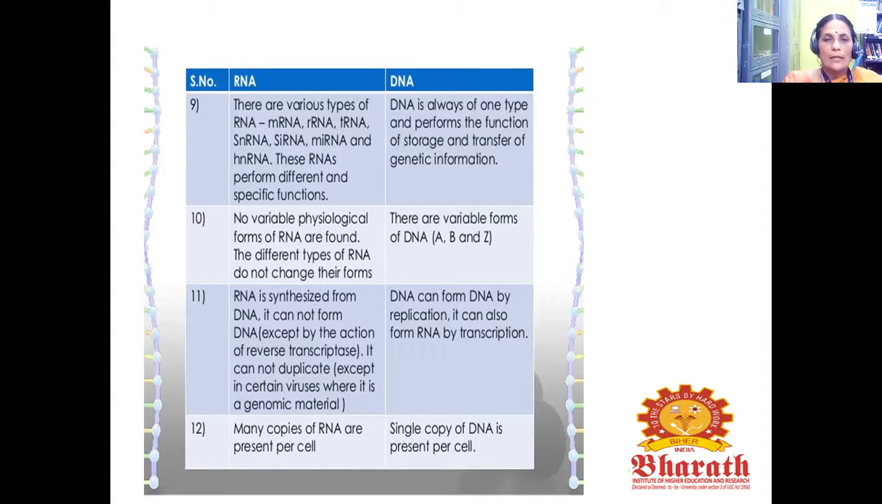DNA can form DNA by replication. It can also form RNA by transcription. Many copies of RNA are present per cell, but only a single copy of DNA is present per cell.